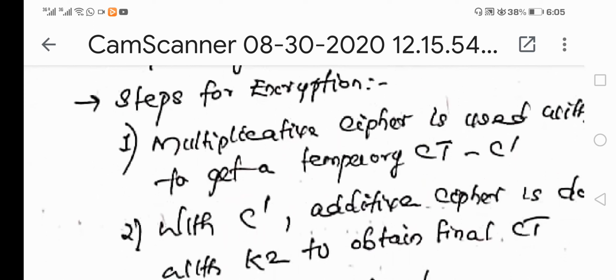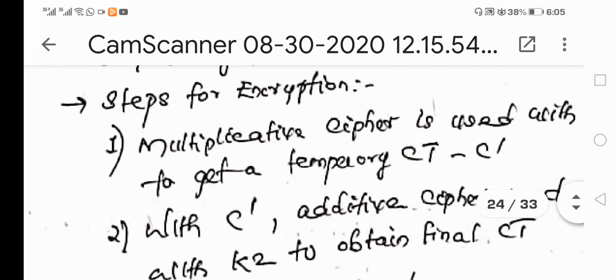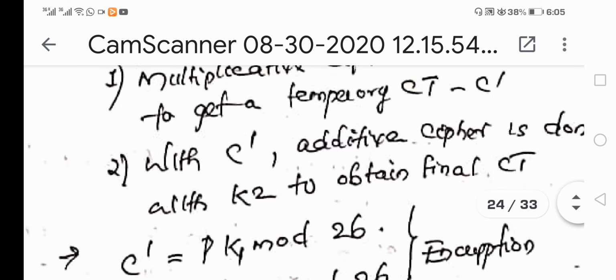Okay, so with the help of the first key, we will be performing the multiplicative cipher so as to get a temporary ciphertext message. That corresponding ciphertext message cannot be considered as final. It is simply a temporary ciphertext message. In the second step, with this temporary ciphertext message, we will be performing the additive cipher algorithm, otherwise called the Caesar cipher mechanism, with the help of the second key, so as to get the final target